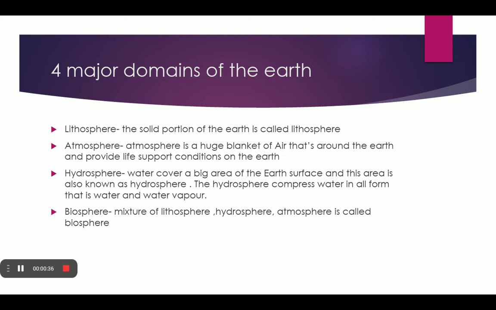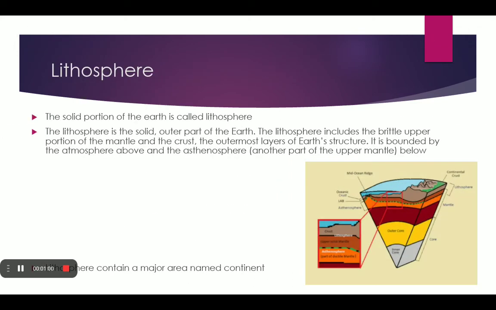Hydrosphere: water covers a big area of the Earth's surface, and this area is called hydrosphere. The hydrosphere comprises water in all forms, which is water and water vapor. Biosphere: biosphere is a mixture of lithosphere, hydrosphere, and atmosphere. Now let's look at these topics in detail.